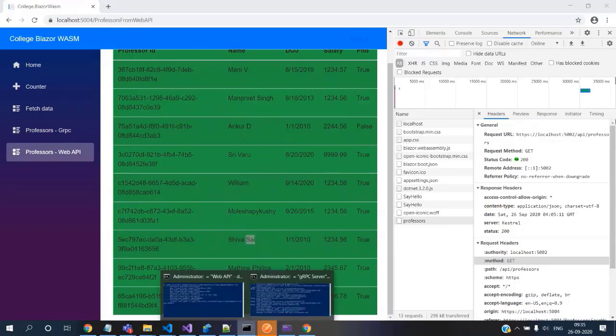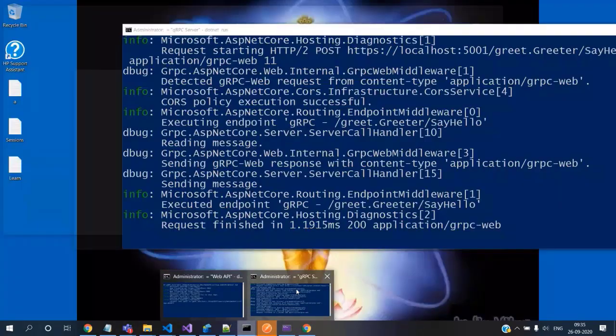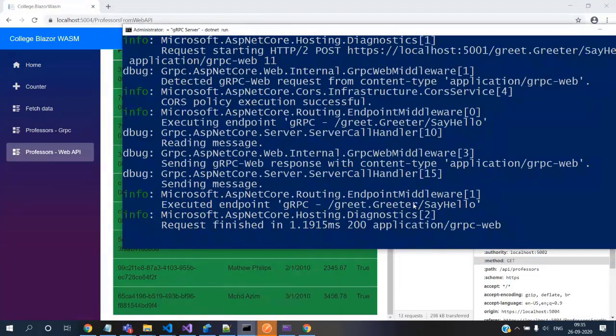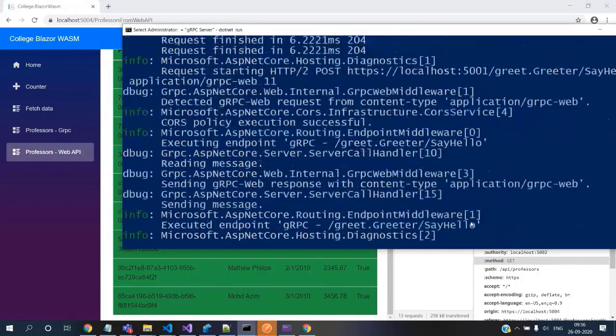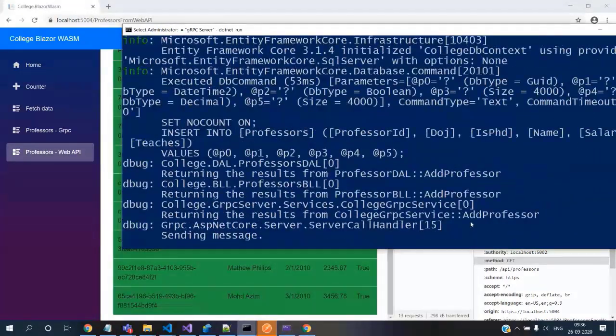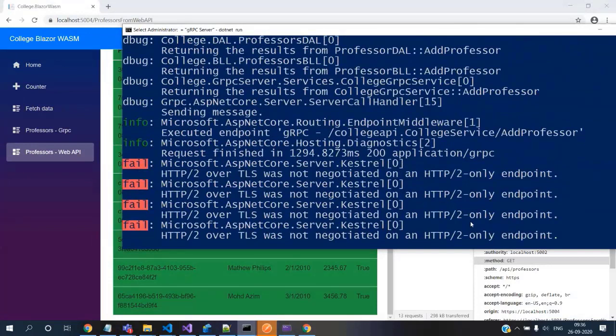Now let's focus on this one. The last one we saw this message was greeter. We can see that it says it has finished the request in so many milliseconds, and the status was 200. The content type was application/grpc-web. If you check the previous request, when we added a record, again it says the request finished in so many milliseconds. The status was 200, but if you observe, the channel was gRPC.